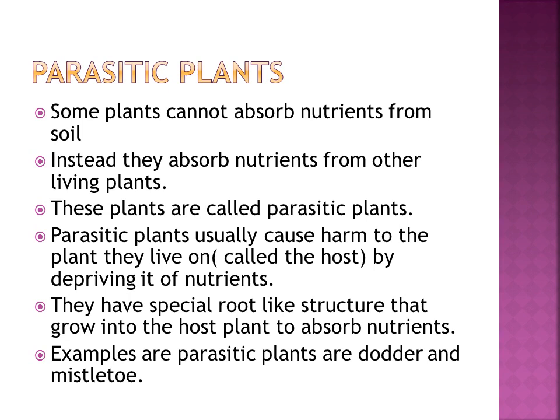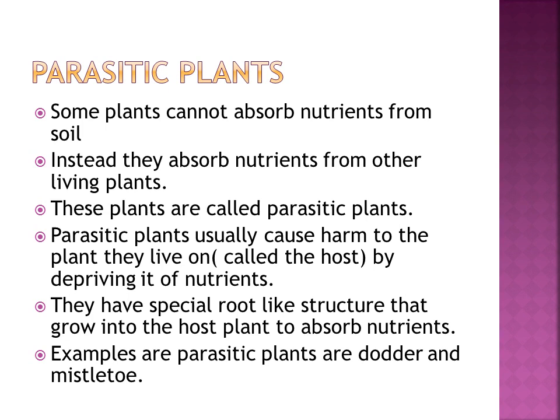Then we have seen saprophytic plants. What are saprophytic plants? In these plants, chlorophyll is absent, so they are called non-green plants. They take food from dead plants and animals.